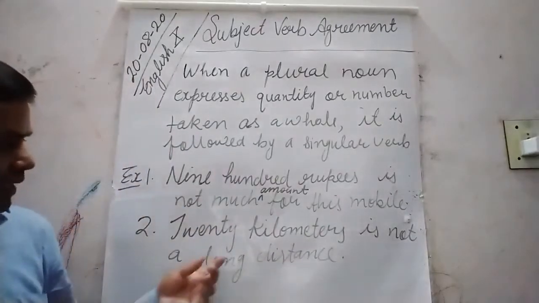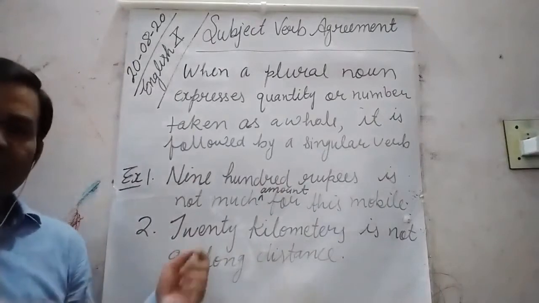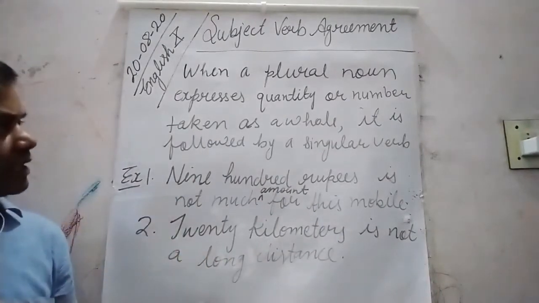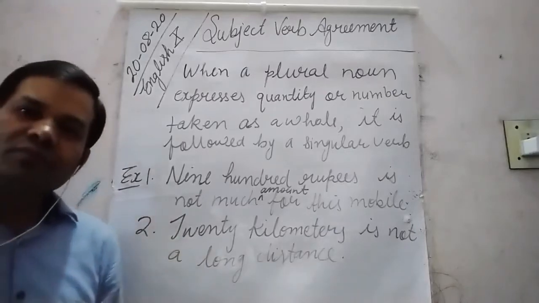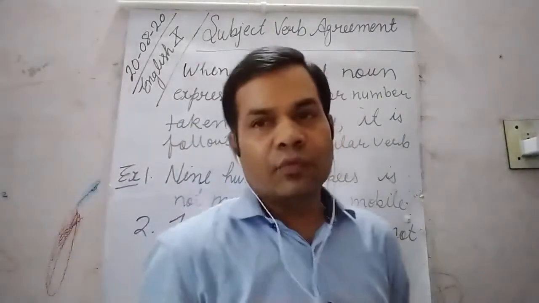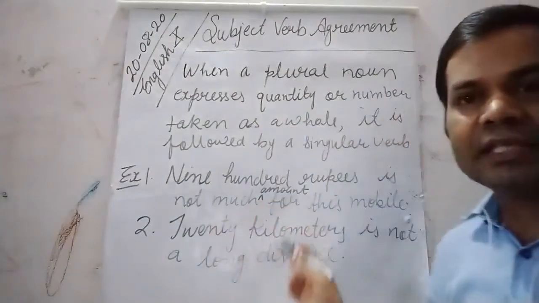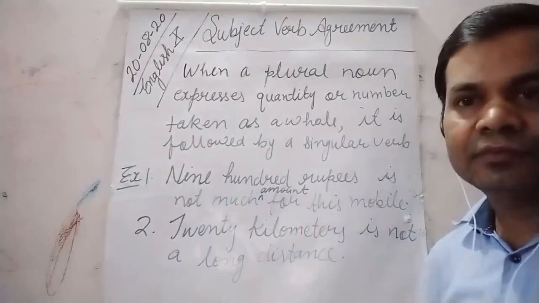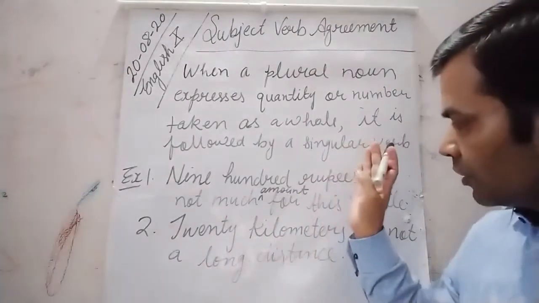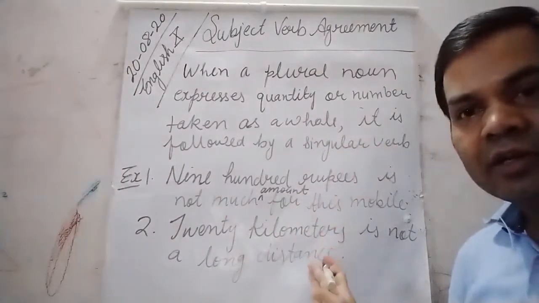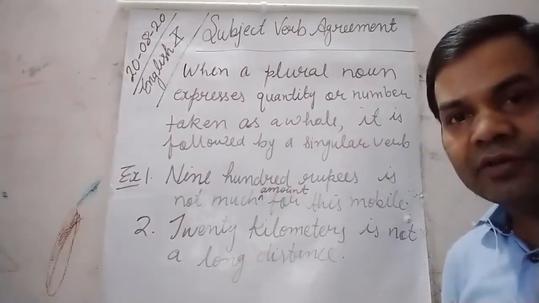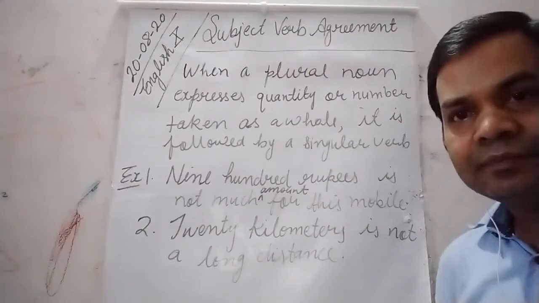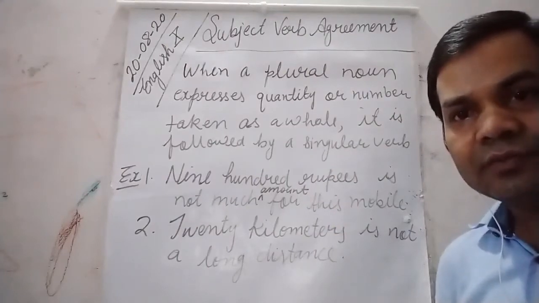So here 20 kilometers has been taken as a unit. So dear students, in this condition we use a singular verb. Such subjects are followed by a singular verb. You can take a screenshot or you can pause the video and write them down. Let us discuss the next rule.